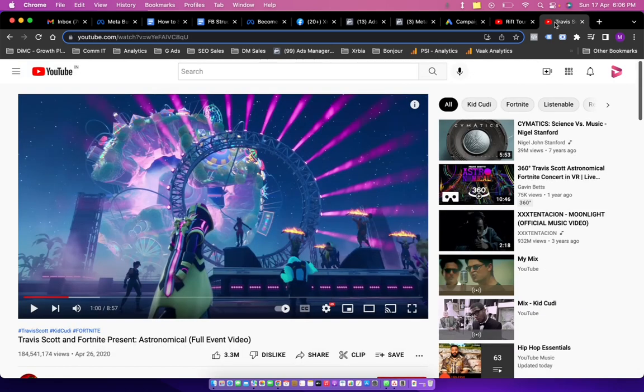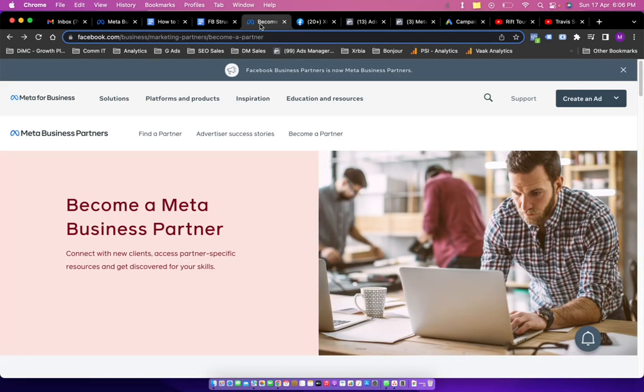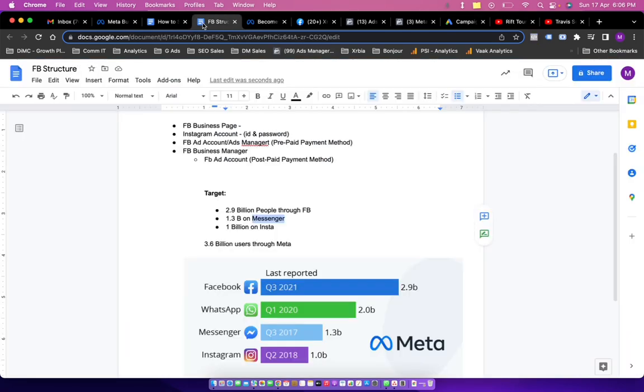Then Travis Scott also did a virtual event last year in April, in the same month. Similarly, Facebook is trying to take first mover advantage in the world of Meta, and trying to increase their audience from 3.6 to close to 5 billion in the span of 5 to 10 years.